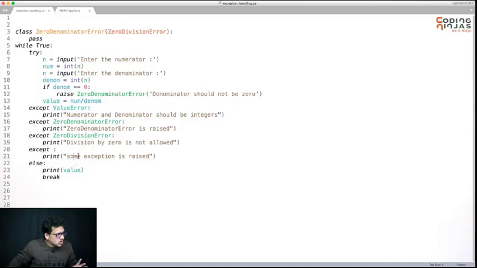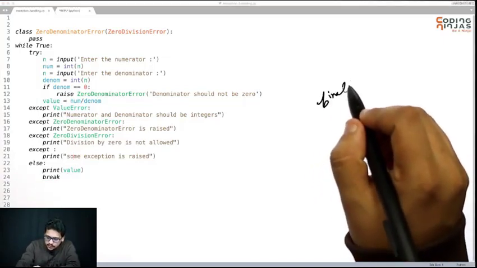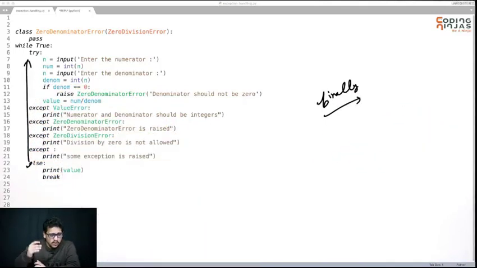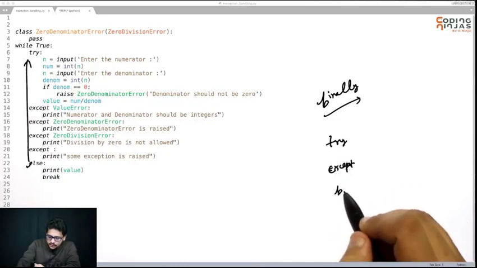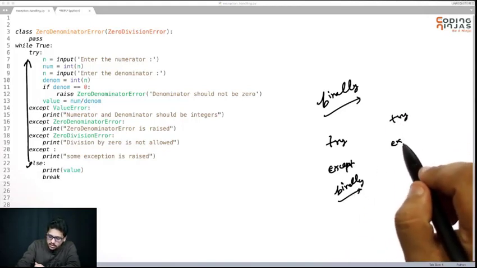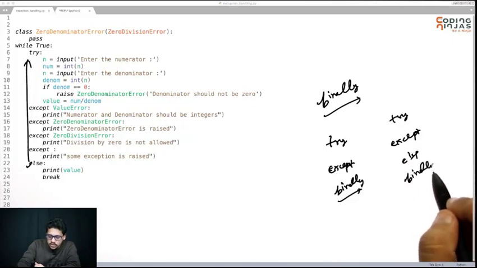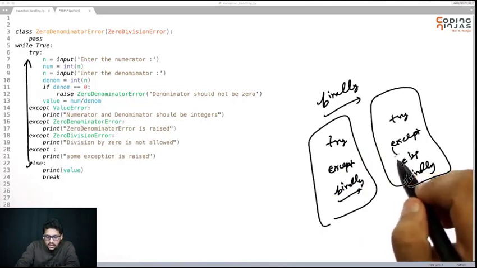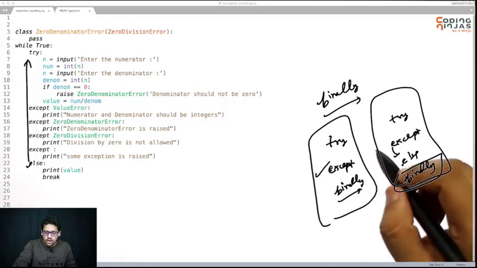Now another important point is, you have a keyword called finally. Finally will come after all of this. You can have try, except and finally. It is not necessary to have else. You can have try, except, else and finally. This is the order you need to maintain. Finally should come at last. Else will come after except, and finally should come at last only. You can follow this order or this order.